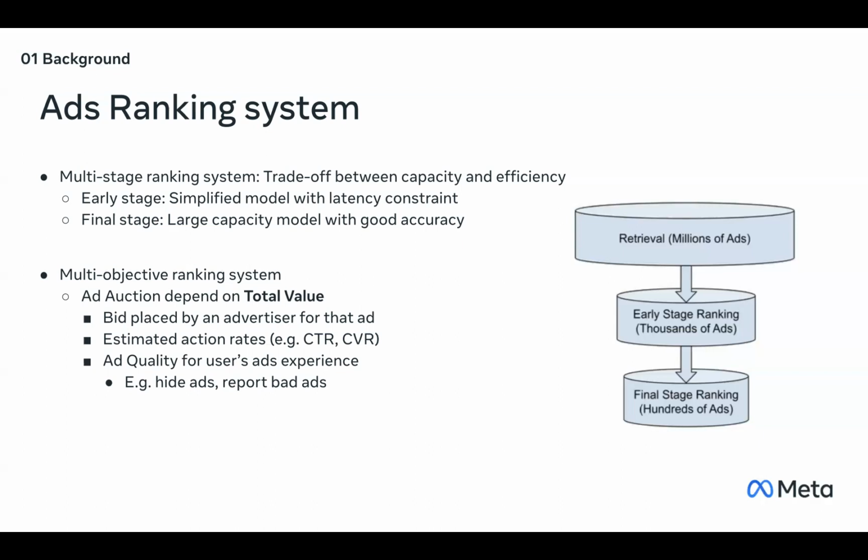And in Meta, there are three major components for the total value definition. The first one is the bid placed by the advertiser, and the second one is the estimated action rates, such as CTR and CVR prediction from the ads ranking model. And the third one is ad quality for users' ads experience. In our framework, we mainly focus on optimizing the latter two components of the total value.